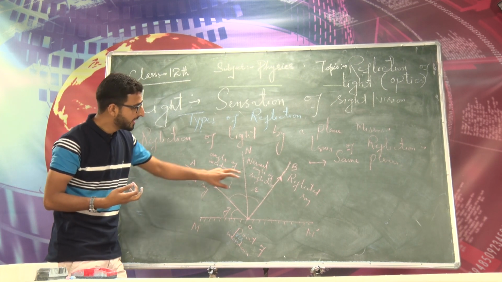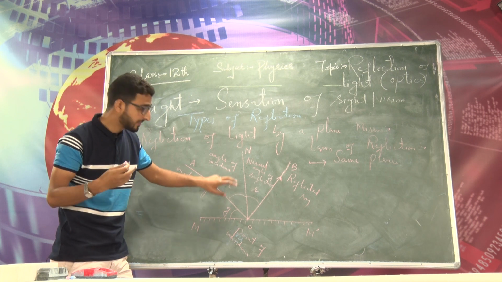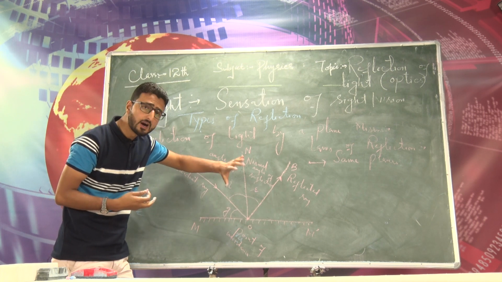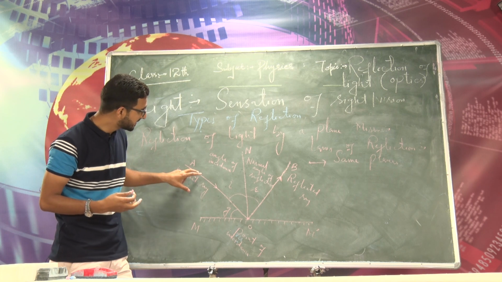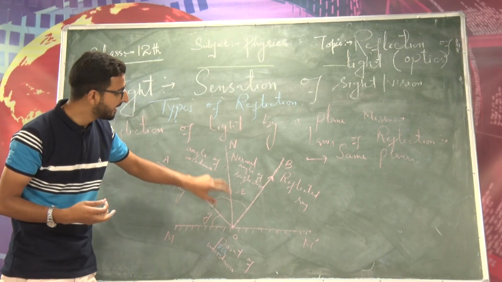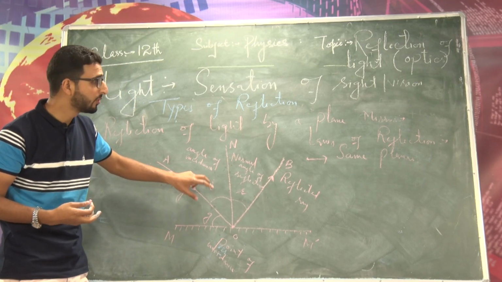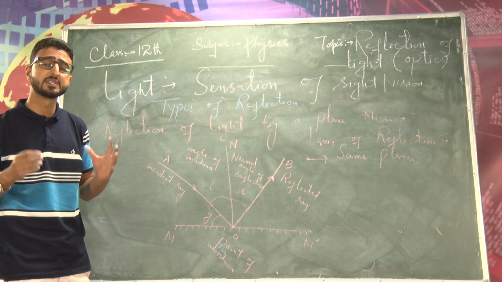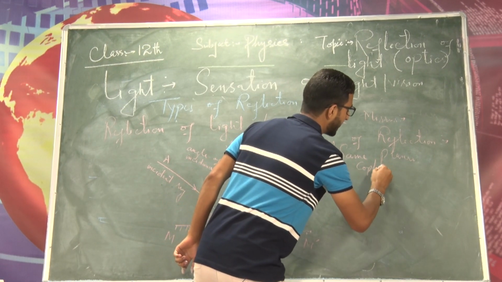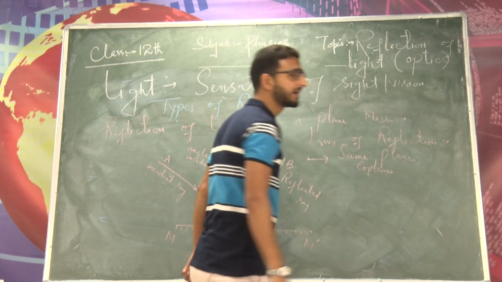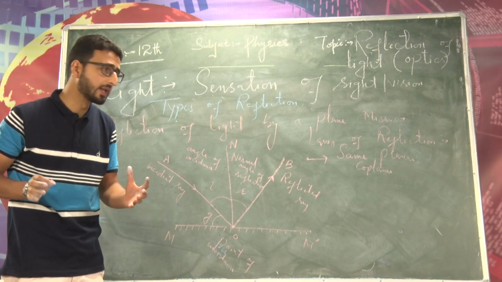The incident ray, reflected ray, and the normal at the point of incidence all lie in the same plane, that is, they are coplanar. Here the rays AO, OB, and ON lie in the plane of the board, so they are coplanar. This is the first law of reflection. So the incident ray, reflected ray, and the normal at the point of incidence are coplanar, right?